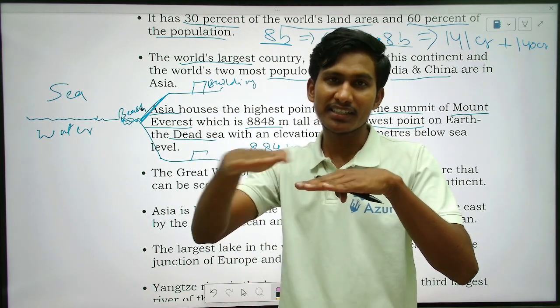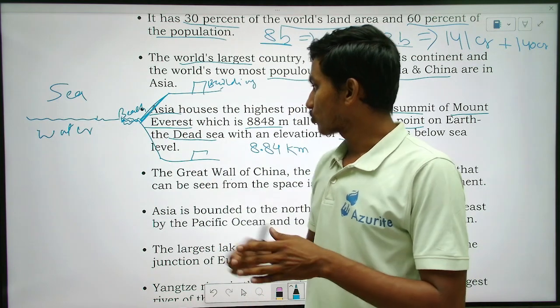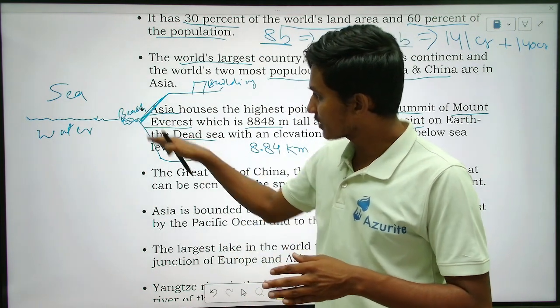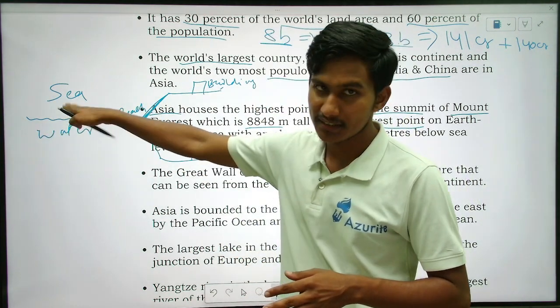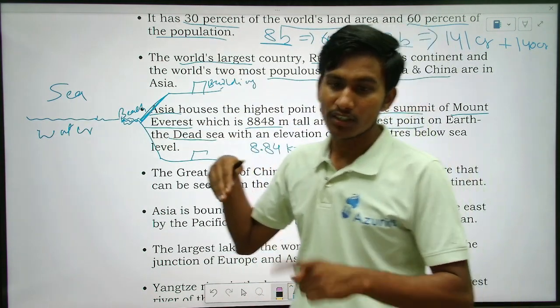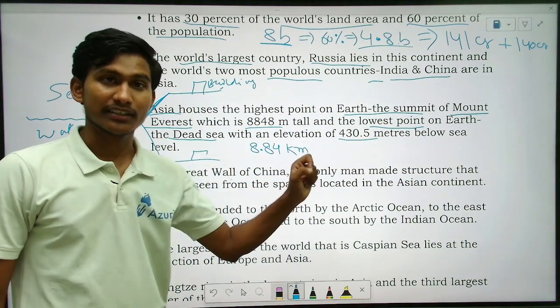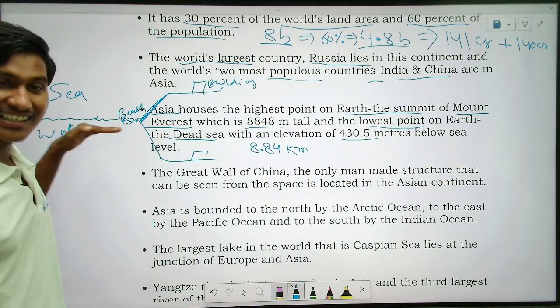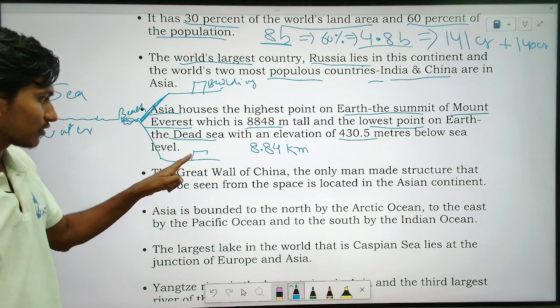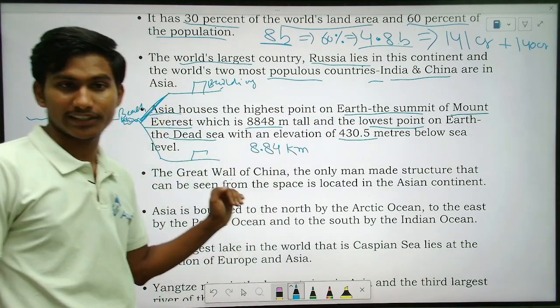Because that is a property of water. So that is the meaning. So here this building is below the sea level. So if you consider this point, 430 meters, it is below the water, that is the sea level. How many meters? 430 meters, nearly half a kilometer, right?